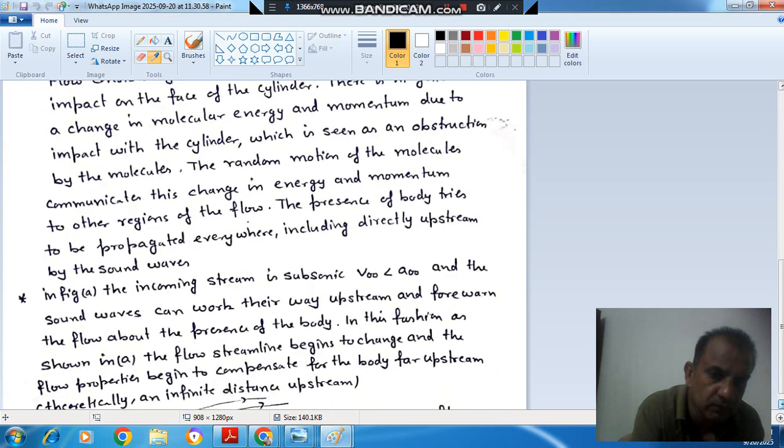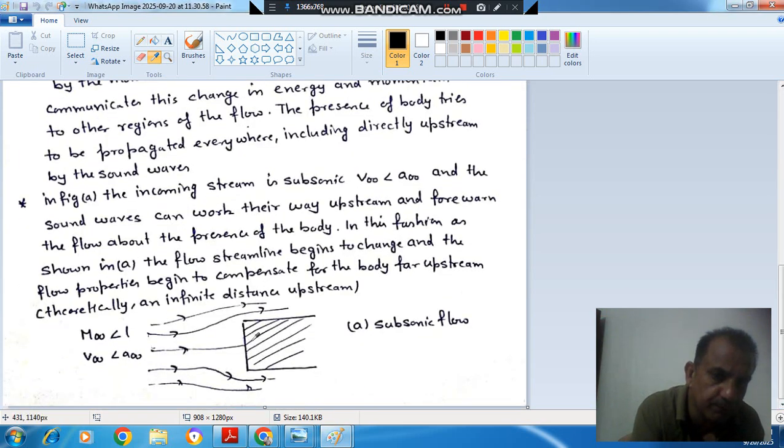Suppose this is a block and a subsonic flow of air or any gas is flowing like this. As the flow is subsonic, the Mach number is less than 1, which means V infinity, the free stream velocity, is less than the sound velocity. As the flow strikes the object, a sound wave is generated, and its velocity will be more than the velocity of the flow.